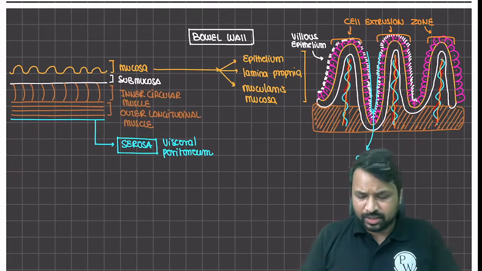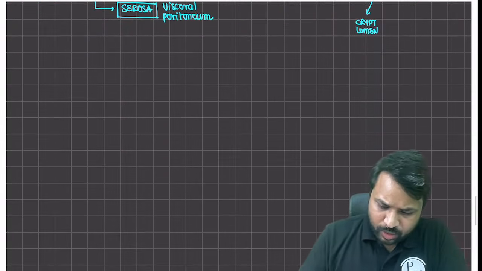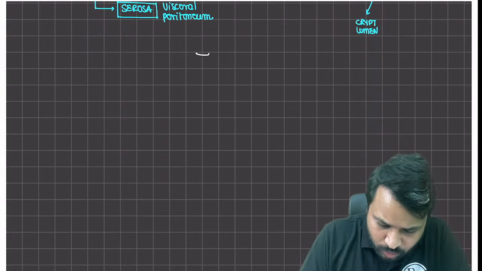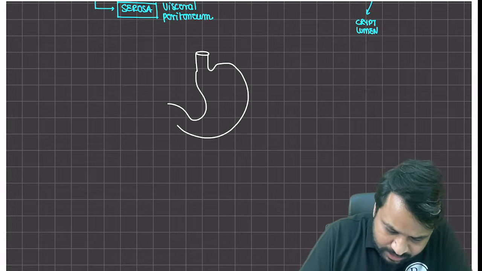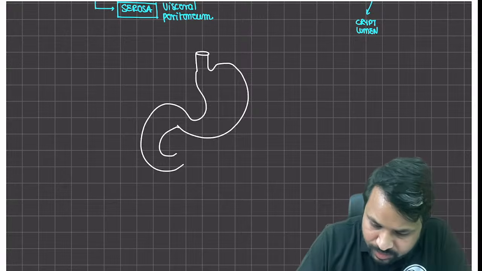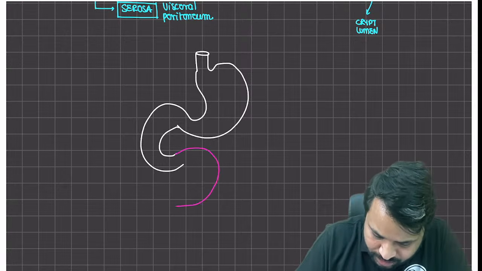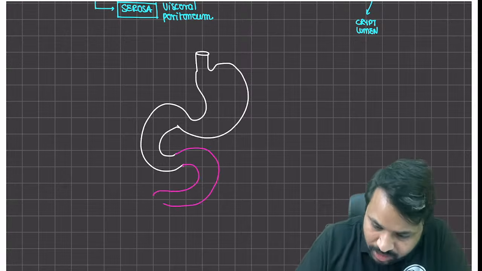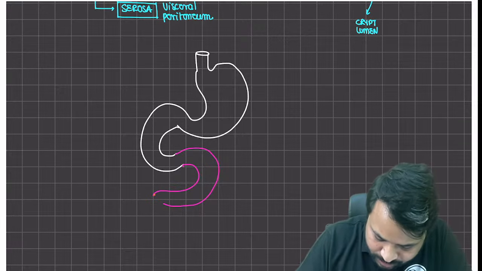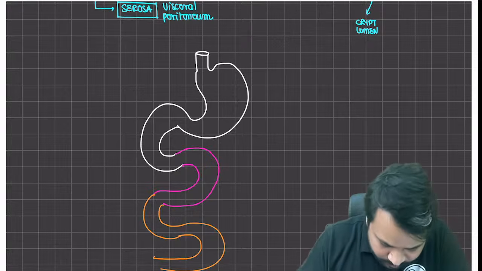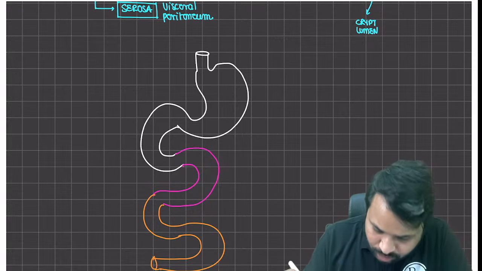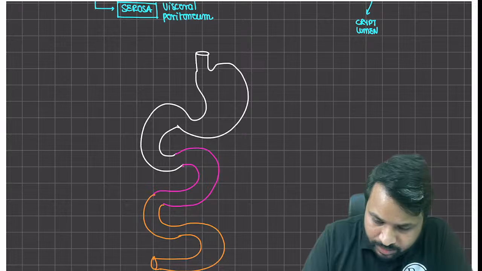Now, if you talk about it, what are the various important components and what do they do? What is their functional status? Let's say this is the esophagus, this happens to be the stomach, this happens to be the duodenum. I'll use a different color. Let's say this is the jejunum, and following the jejunum, this is going to be the ileum. So let's talk about their individual importance, right?